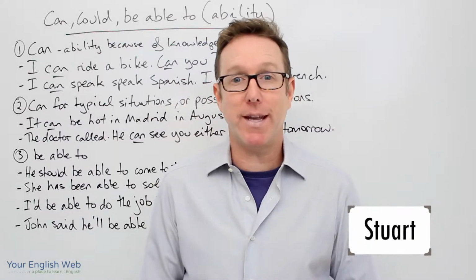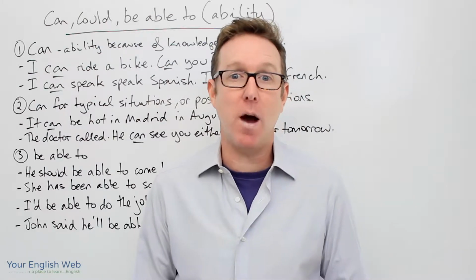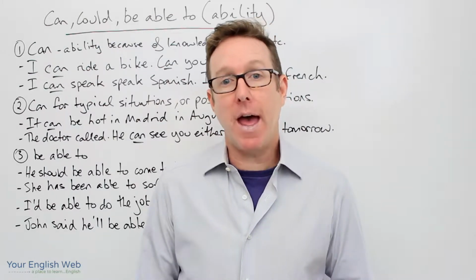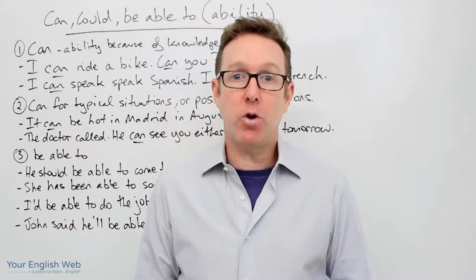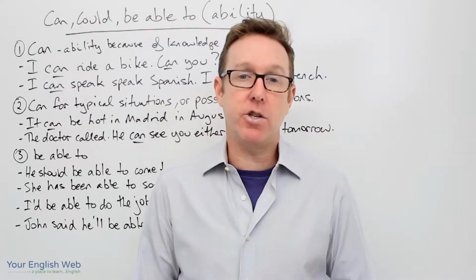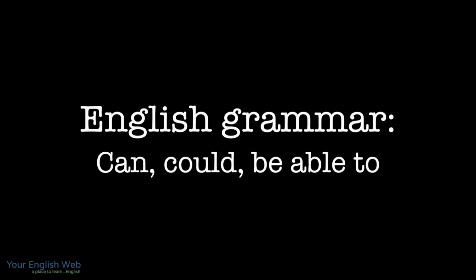My name is Stuart. In today's lesson, we're looking at how we use can, could, and be able to talk about ability in English. Let's go to the intro.